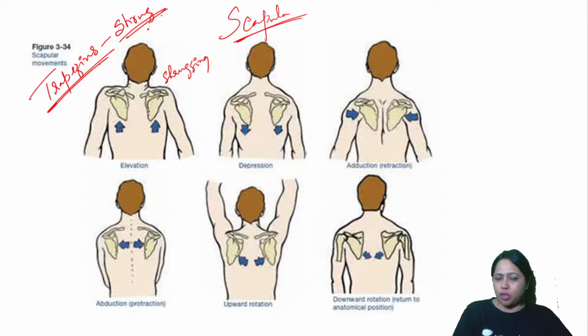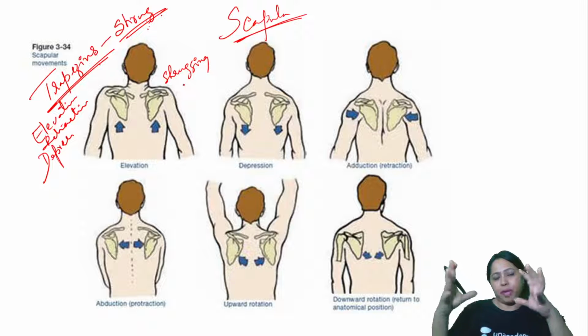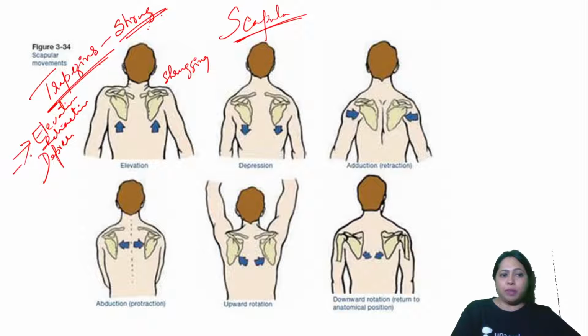It's not just going to do the shrug, but it will also do elevation and it will also do depression and it will also do retraction of the scapula. So these are the movements done by the trapezius. Trapezius has upper fibers, middle fibers, and lower fibers. All these muscle fibers are involved in different activities. Elevation is done by the upper fibers. The middle fibers do the retraction, and the lower fibers do the depression.